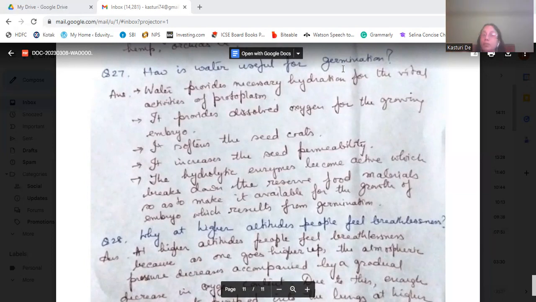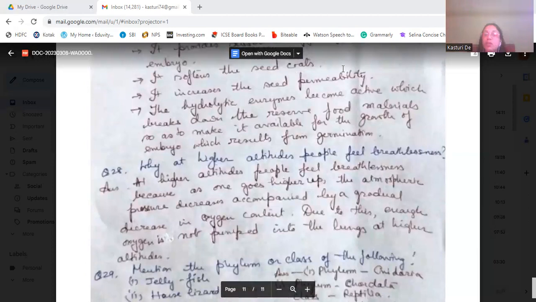Then it provides dissolved oxygen for the growing embryo, softens the seed coat, and increases the seed permeability so that the hydrolytic enzymes present become active and break down the reserve food material, making it available for the growth of the embryo. Then the seed will germinate.